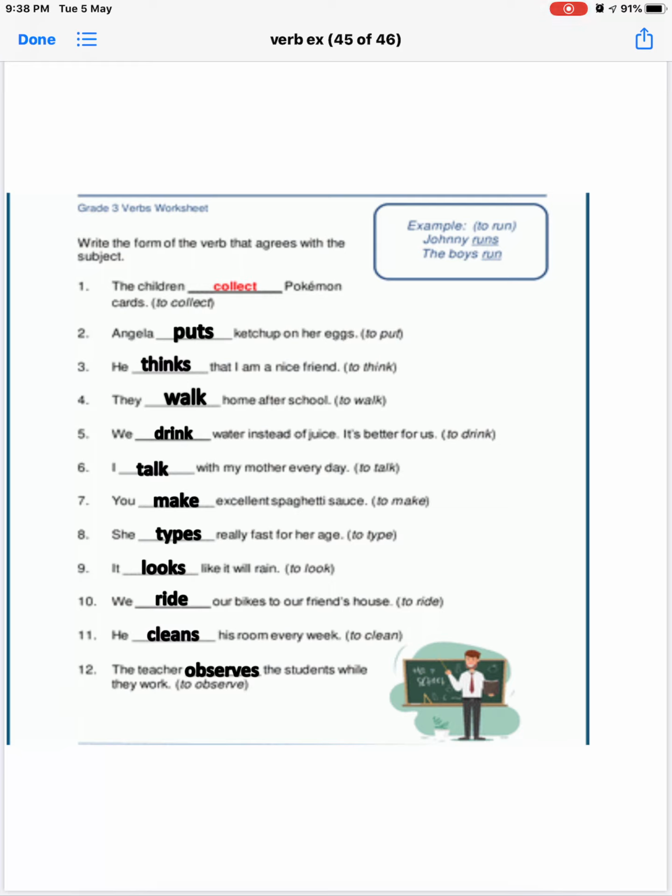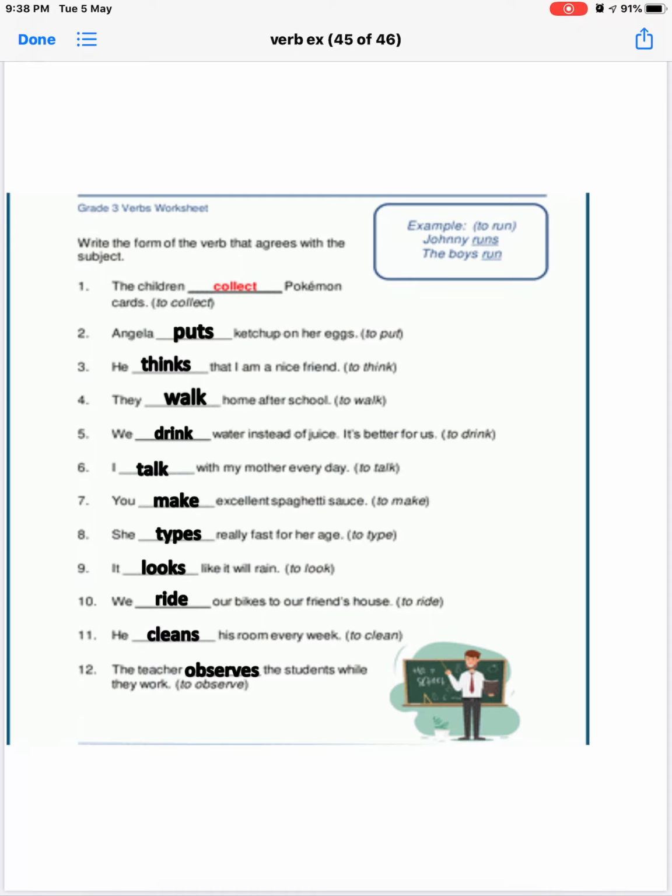Angela puts ketchup on her eggs. To put is given. Angela is a girl. Only one girl is there. So we use the plural verb. Puts. He thinks that I am a nice friend. To think is given in the bracket.